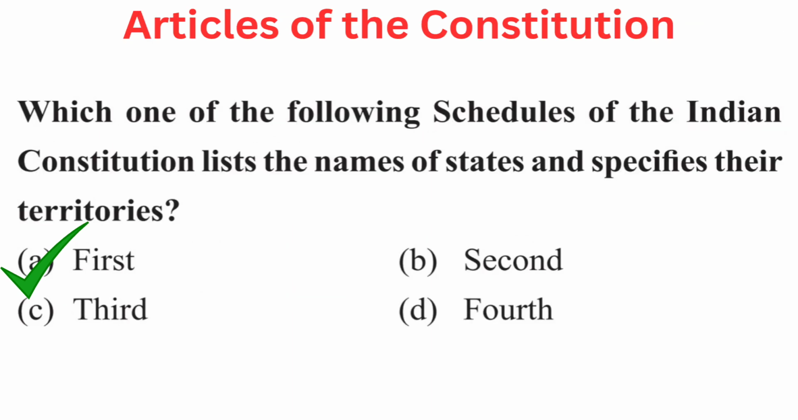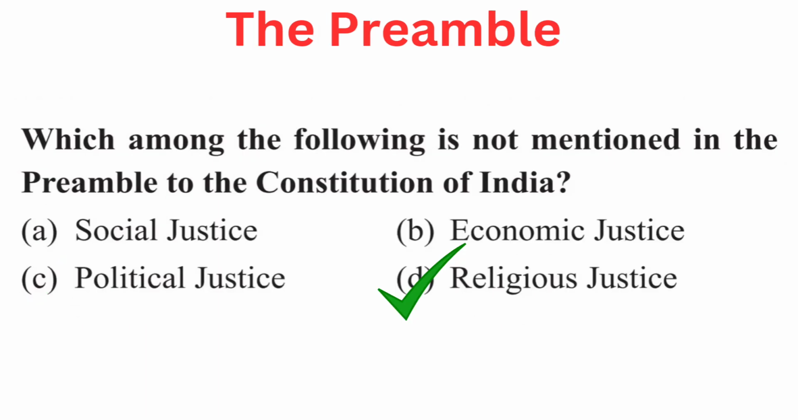Your question is, which one of the following schedules of the Indian Constitution lists the names of states and specifies their territories? Your options are A. First, B. Second, C. Third, or D. Fourth. Right answer is A. First.